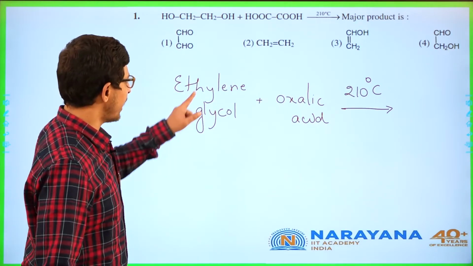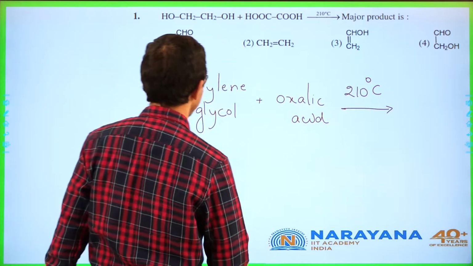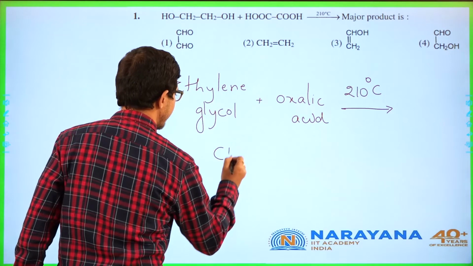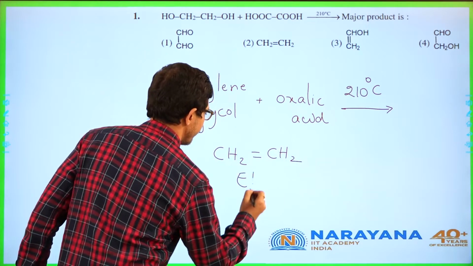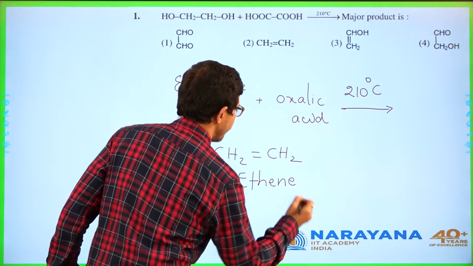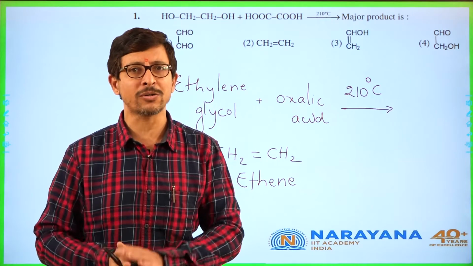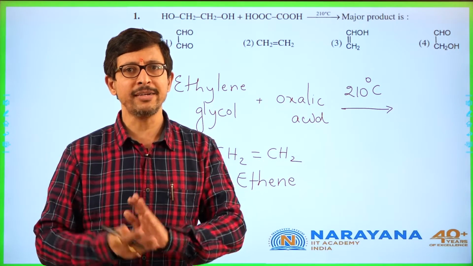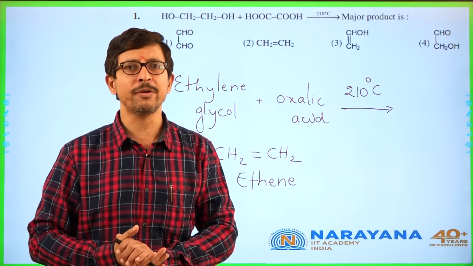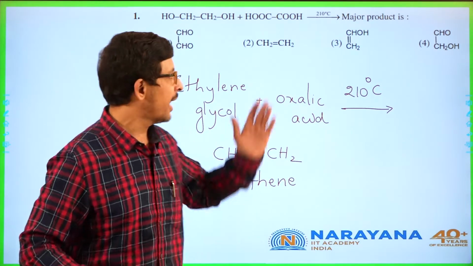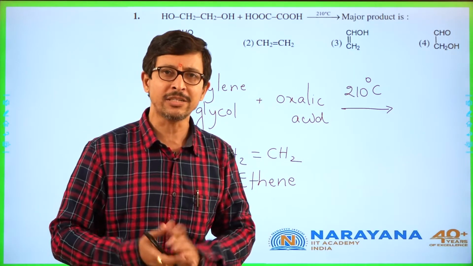When you heat ethylene glycol with oxalic acid at 210 degrees Celsius, the product that you are going to get here is ethene. It is a straightforward reaction of glycols with oxalic acid at different temperatures. Generally 110 degrees Celsius, 210 is more important for our examinations, and in our mains examination they have asked at 210 degrees Celsius.